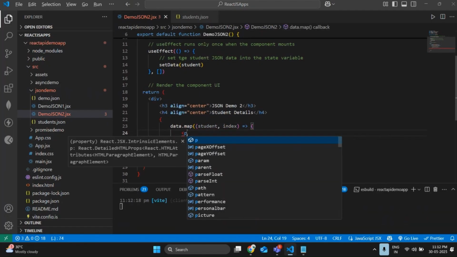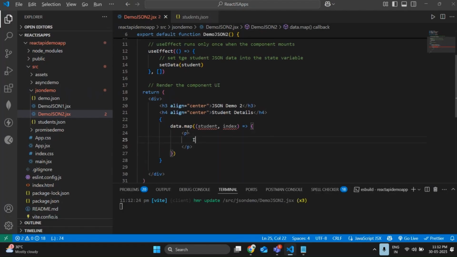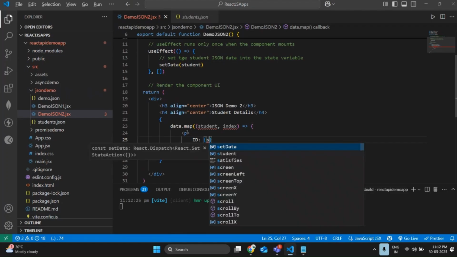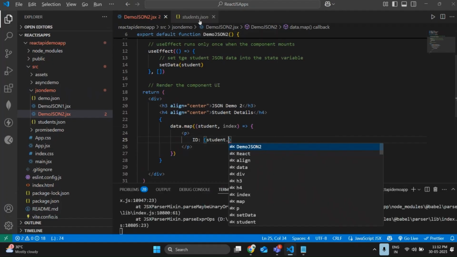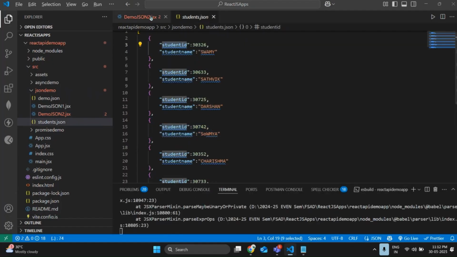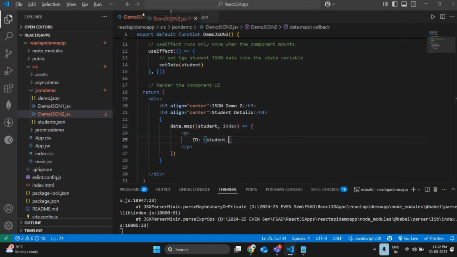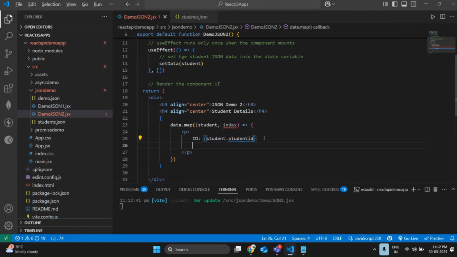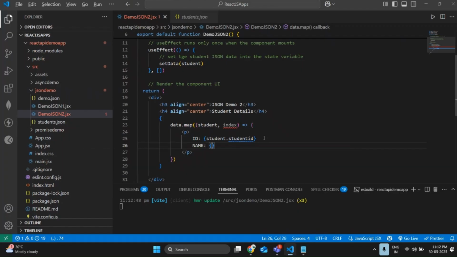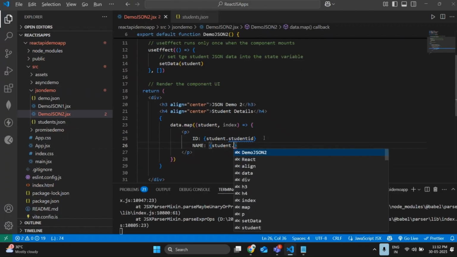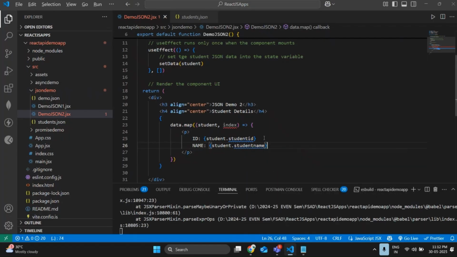Done. So let me use a p tag now. Open p tag and let me display the id. Directly mention student.id, what we have used for id. Student.id, done as of now. Let me write the name also: curly brace student.name. Done as of now. Let me check the output once.